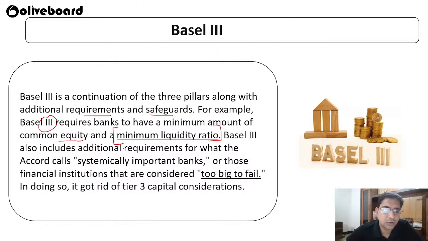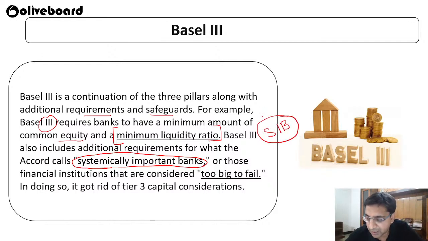So Basel 3 also includes additional requirements for what the accord calls systematically important banks. I hope everybody has heard of the word. Here, Tejas, you will get your example. The Indian government has decided to give the accord to domestically systematically important banks.